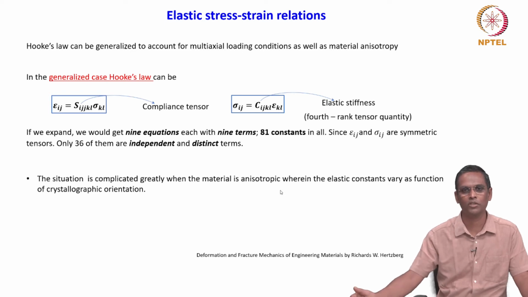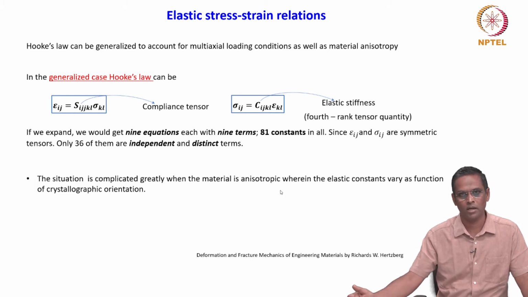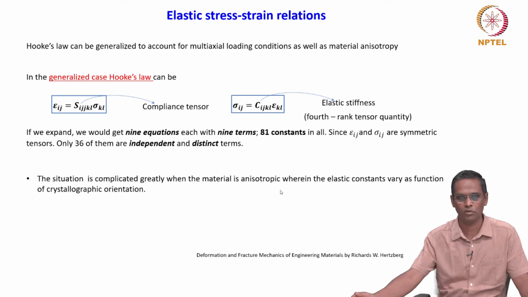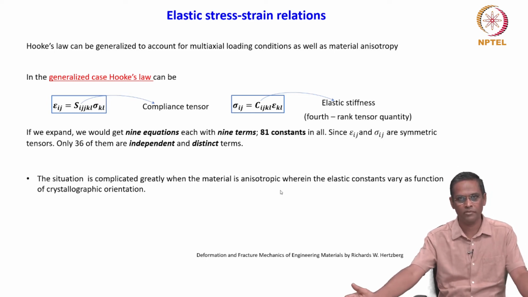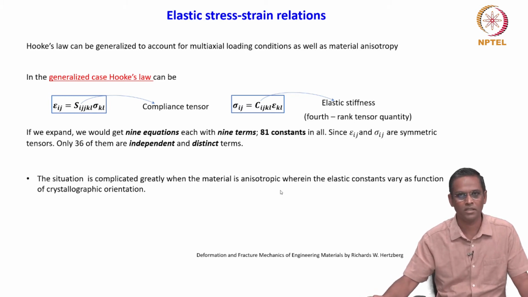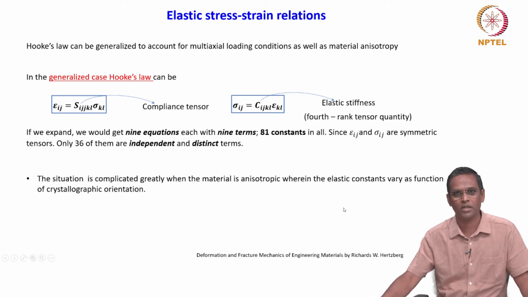For example, for 100, what is the planar density, atomic packing density, and if you look at 111, what is the atomic packing density, and so on, 110 and so on. So in each direction the packing density is going to be different, and similarly the stiffness constant is also going to be slightly different. That is why we are talking about anisotropic material or anisotropic nature of the material, right.